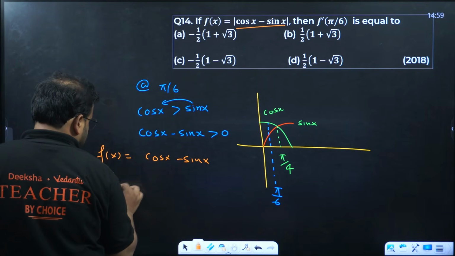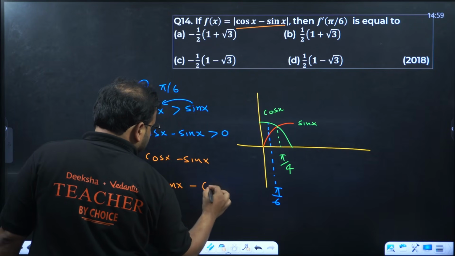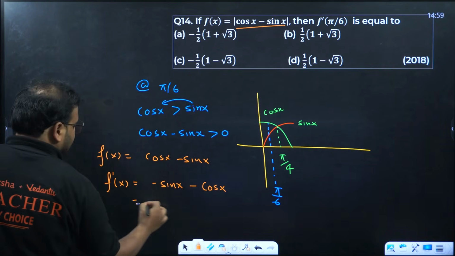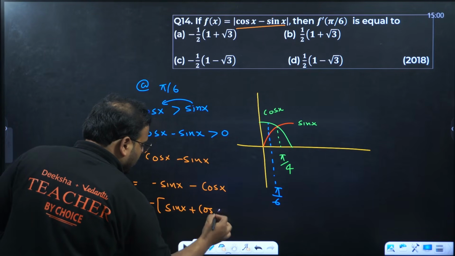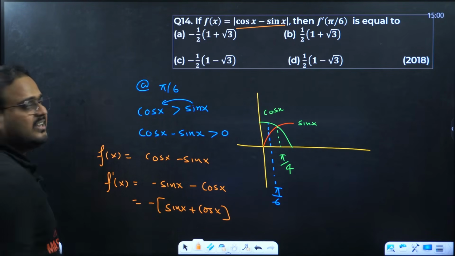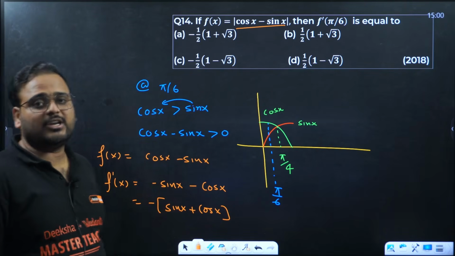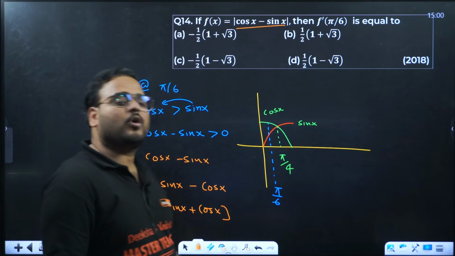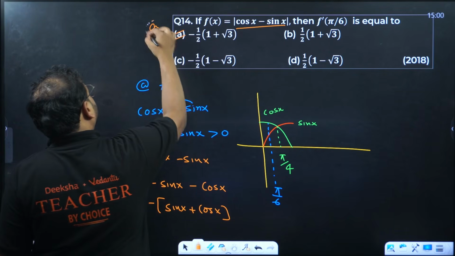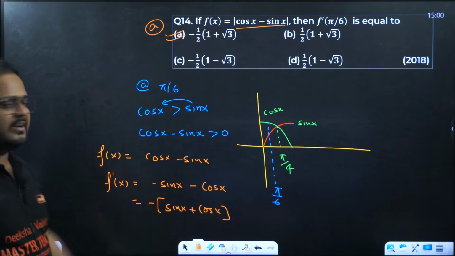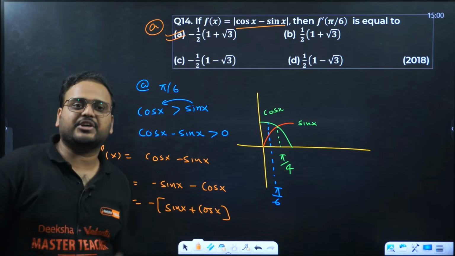Differentiate, please. Cos is minus sin x and sin is cos x. Take minus common, we are getting sin x plus cos x. Sin 30 is 1 by 2, cos 30. Pi by 6 is what? 30 only. Sin 30 is 1 by 2, cos 30 is root 3 by 2. Add them. Please cross check. Solve it and check. Put the x value as pi by 6. You will get the answer as option A.